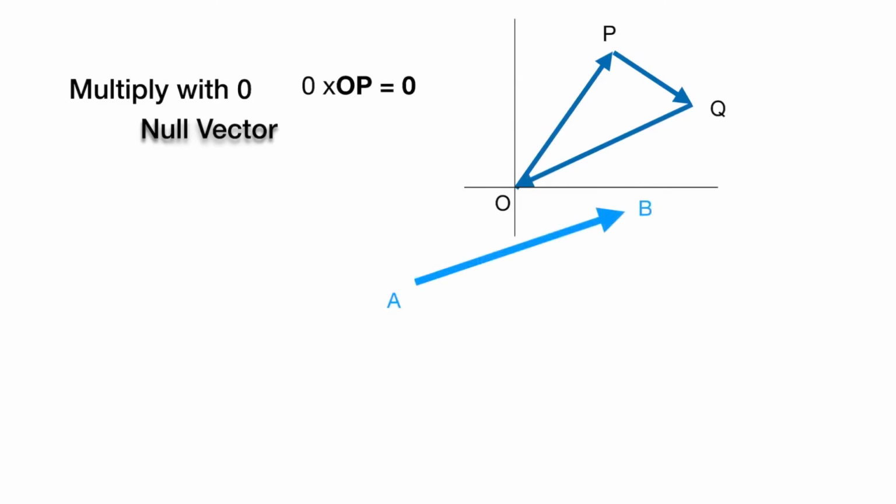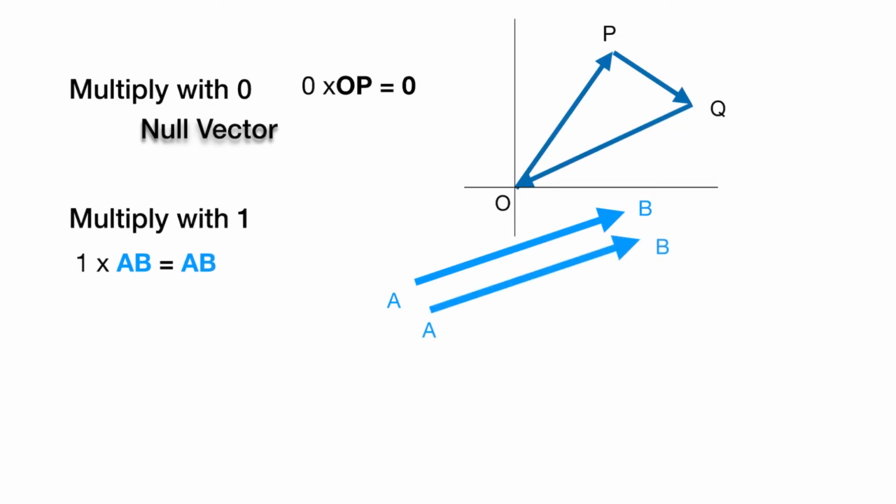Now let's see what happens if I multiply a vector with the real number 1. Here is vector AB, and if I multiply it with 1, I will get the same vector AB. If vectors have the same magnitude and same direction, they are known as equal vectors. So here both these AB are equal vectors.